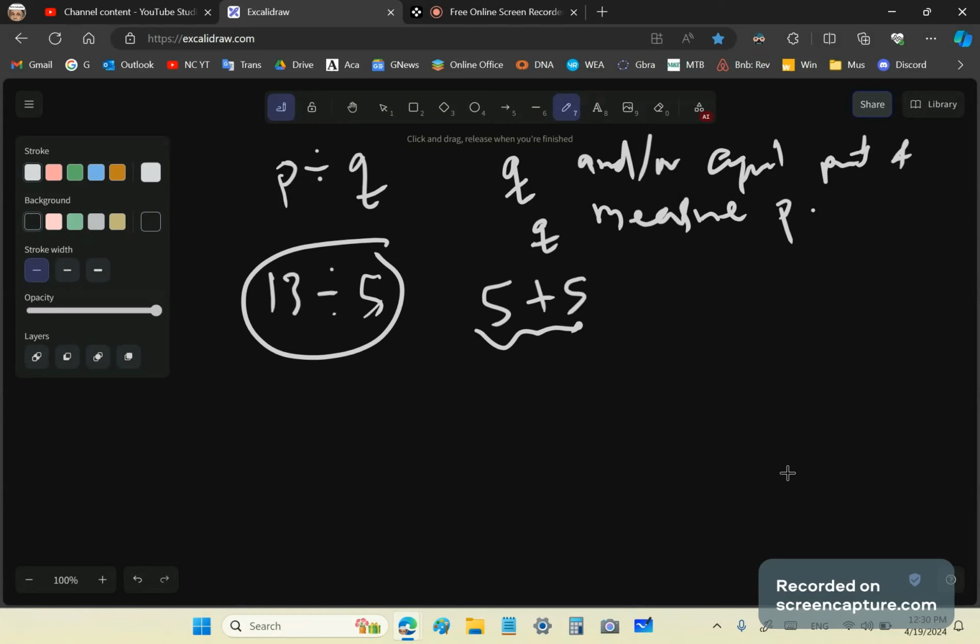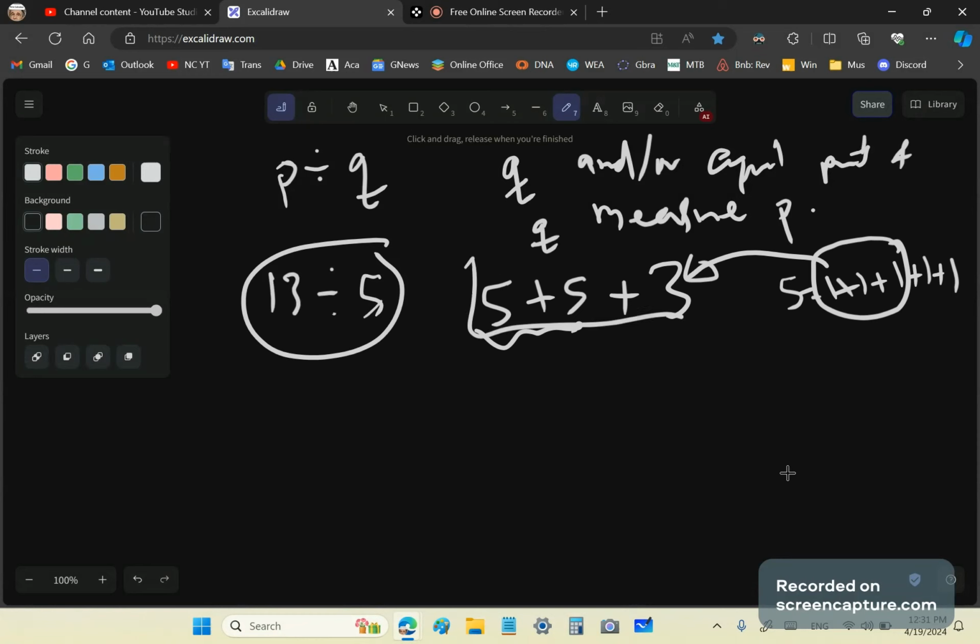And using 3 equal parts of 5. Why are there 3 equal parts? Because 5 is equal to 1 plus 1 plus 1 plus 1 plus 1, 5 times. And we want these 3 equal parts, which is 3, right? That's how algebra works. Okay, so the final answer is 5 plus 5 plus 3.